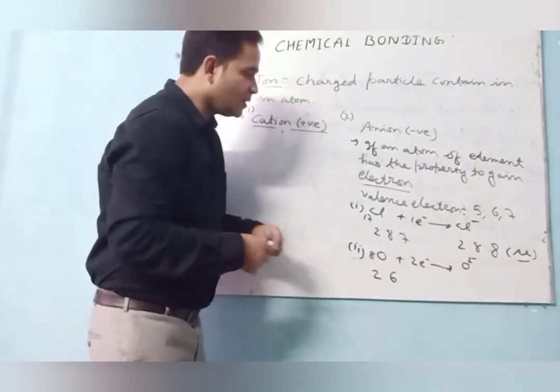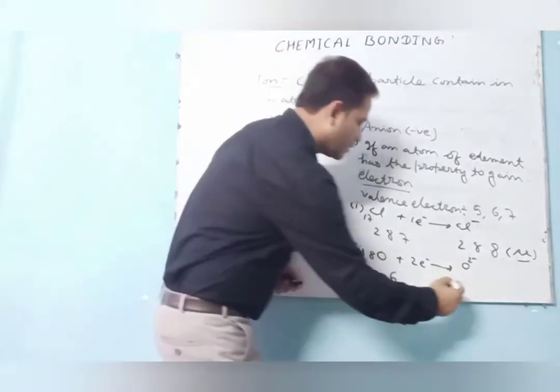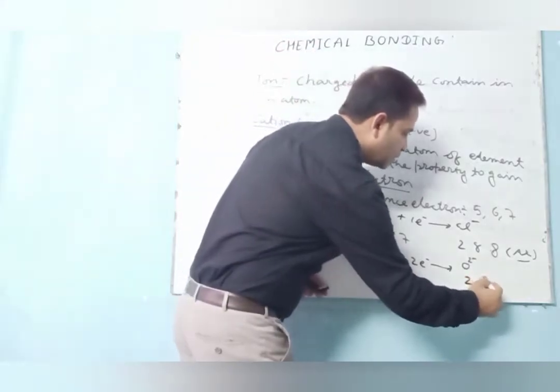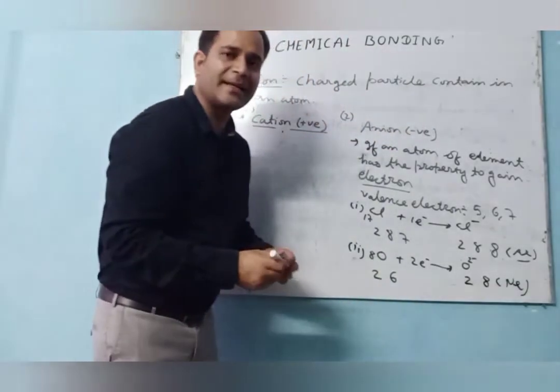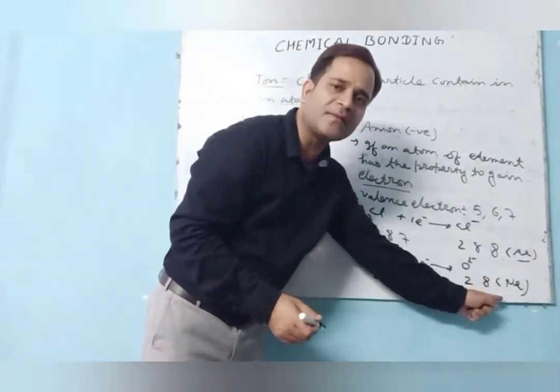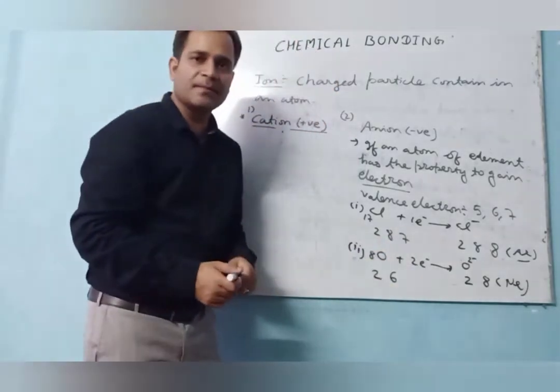So this one is the anion, formed by gaining electrons. So it becomes 2, 8, nearest to what? Neon. To attain the nearest gas electronic configuration, that is neon, it is easy to gain 2 electrons.